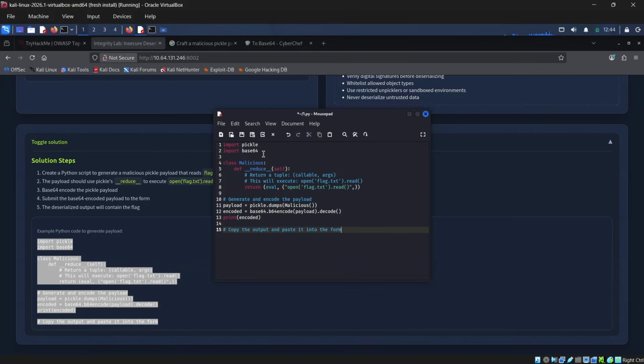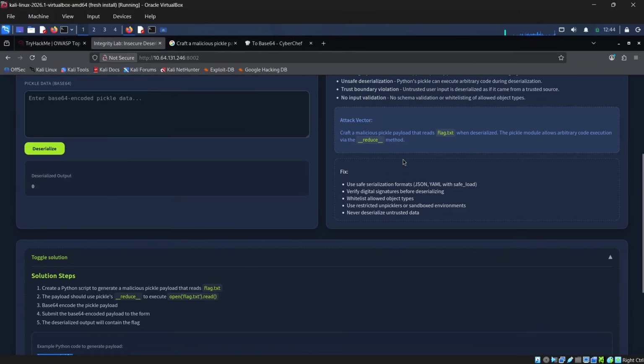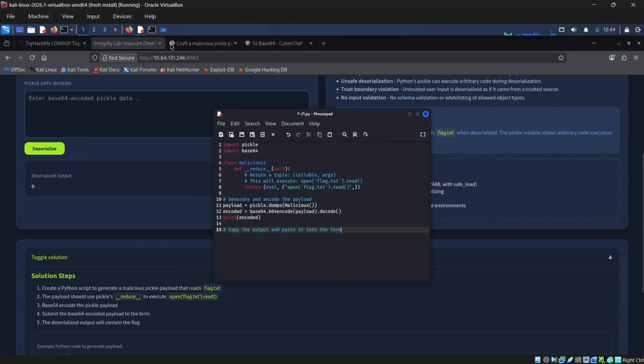It's about importing pickle and base64 and using the class Malicious and defining the reduce method. It returns a tuple, and this will execute opening flag.txt and reading it, so it will return eval of open flag.txt. It is also going to generate the payload and convert it to base64, and it is going to print the encoded version. So we have to copy the output and paste it into the form.